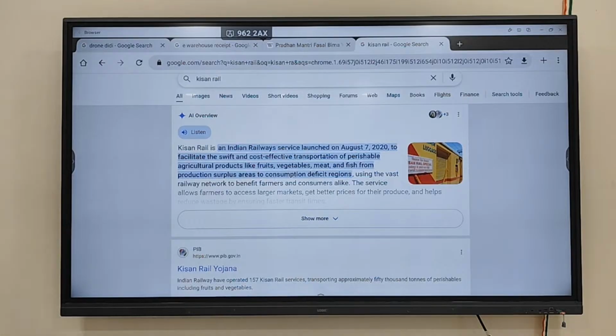If farmers want to sell perishable products, the Kisan Rail scheme has been launched. So this is to connect forward and backward linkages. Clear?